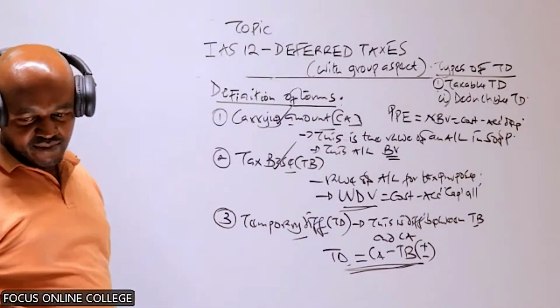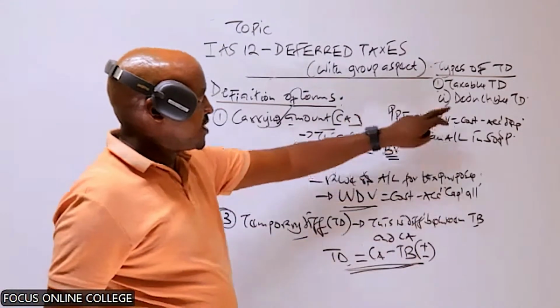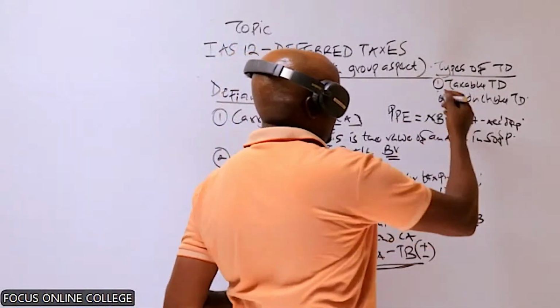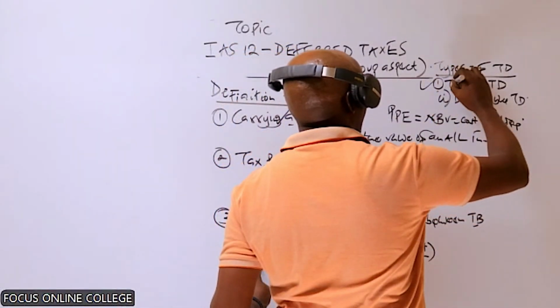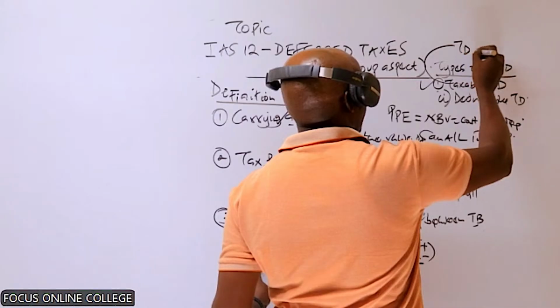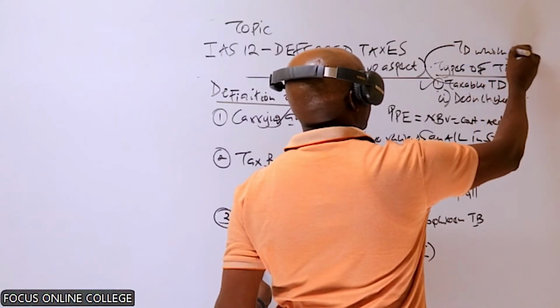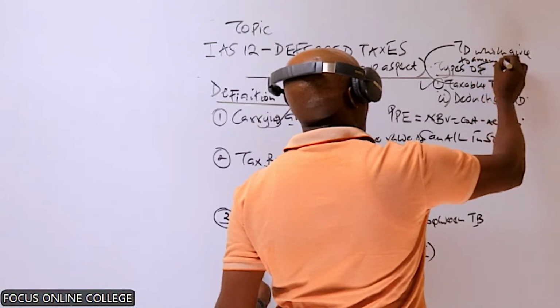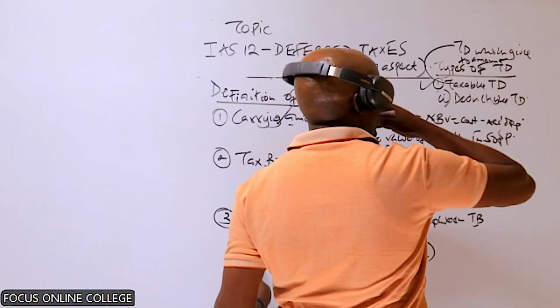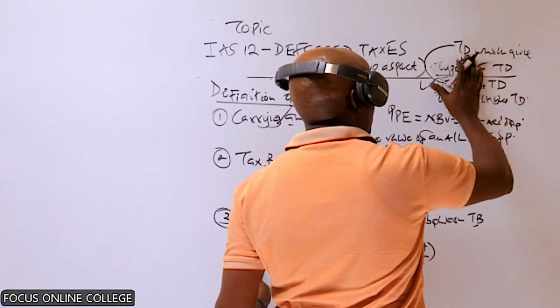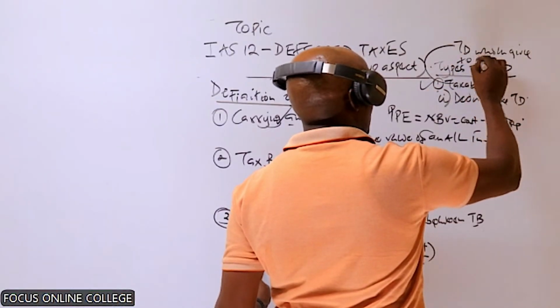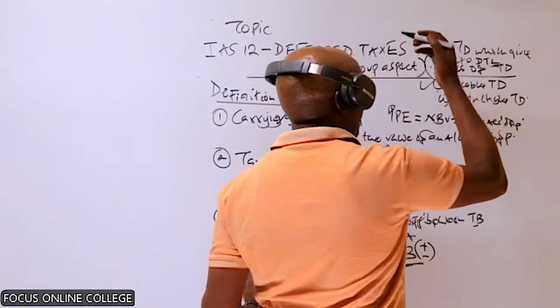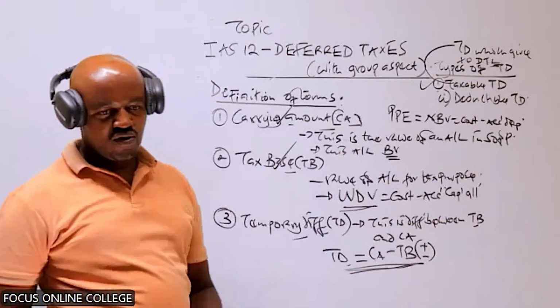In very simple terms, we say that a taxable temporary difference is a temporary difference which gives rise to a deferred tax liability.